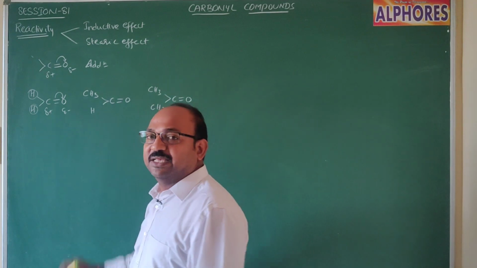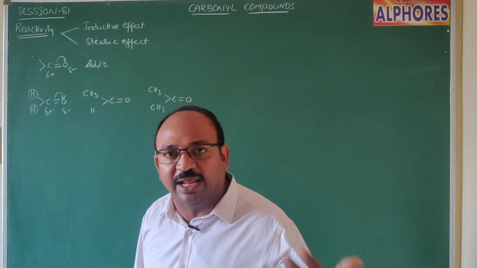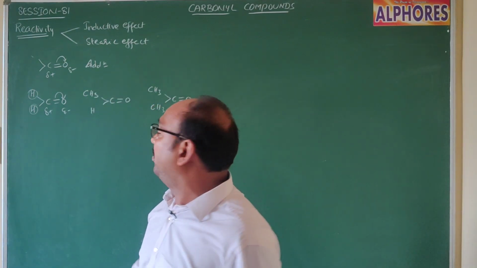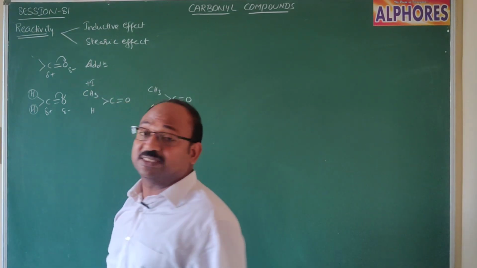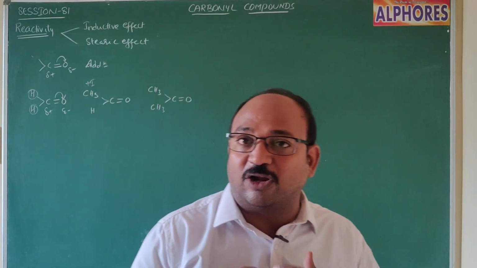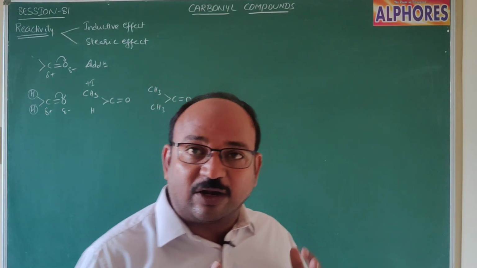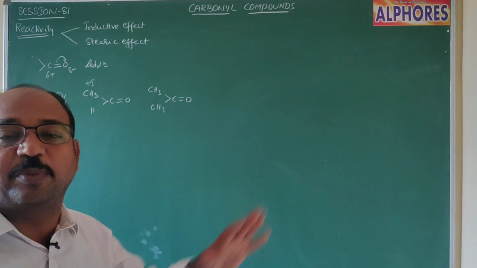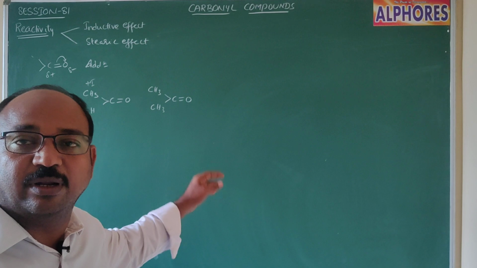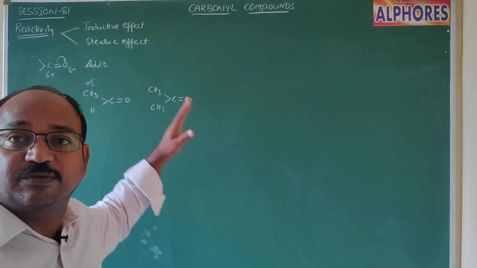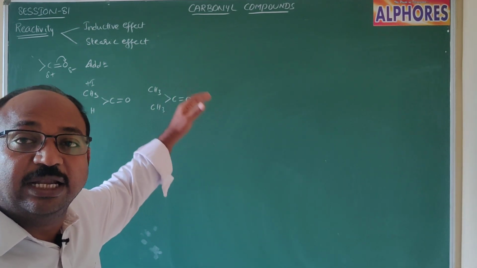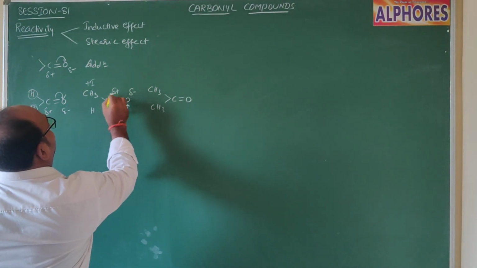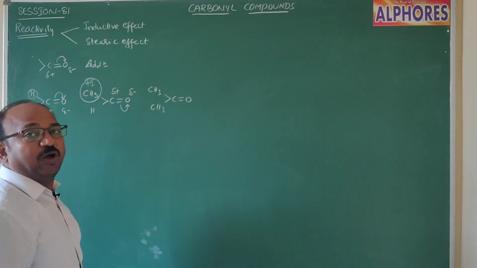And let's come to acetaldehyde. In acetaldehyde or any other aldehyde, the methyl group is a plus I group. Because of the plus I methyl group, an electron releasing group, what happens here? It releases or pushes the bonded pair of electrons towards the carbonyl carbon. The resultant positive charge present upon the carbonyl carbon decreases. That means the positive charge which appears upon the carbonyl carbon will be suppressed by the plus I group of methyl.